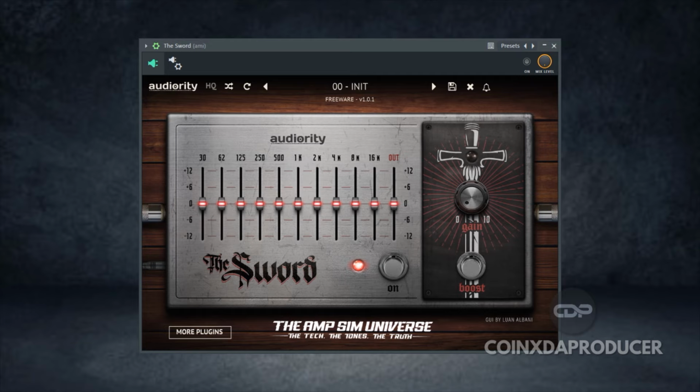amplifier plugin. So the Sword is an analog modeled 10-band graphic EQ with a 20 dB clean booster. Each frequency band allows users to boost or cut by plus or minus 12 dB, which provides ample tone shaping.